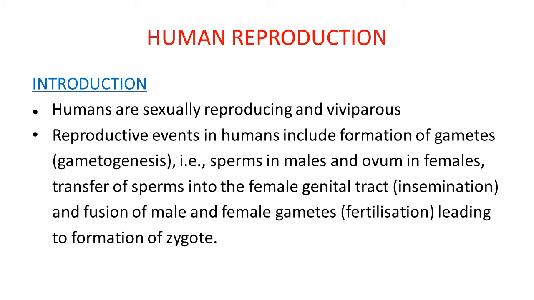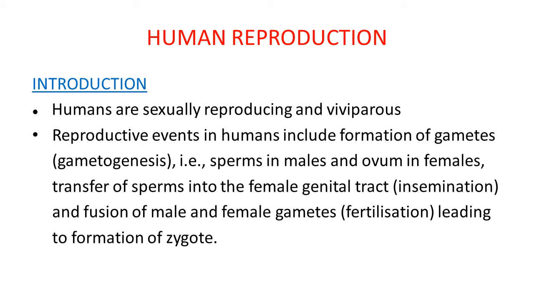As a part of sexual reproduction in humans, some reproductive events are observed. Which are these main events? These events include gametogenesis, meaning formation of gametes, male and female gametes. As male gametes, sperms are produced in males, and ovum is produced in females. Second event, insemination.